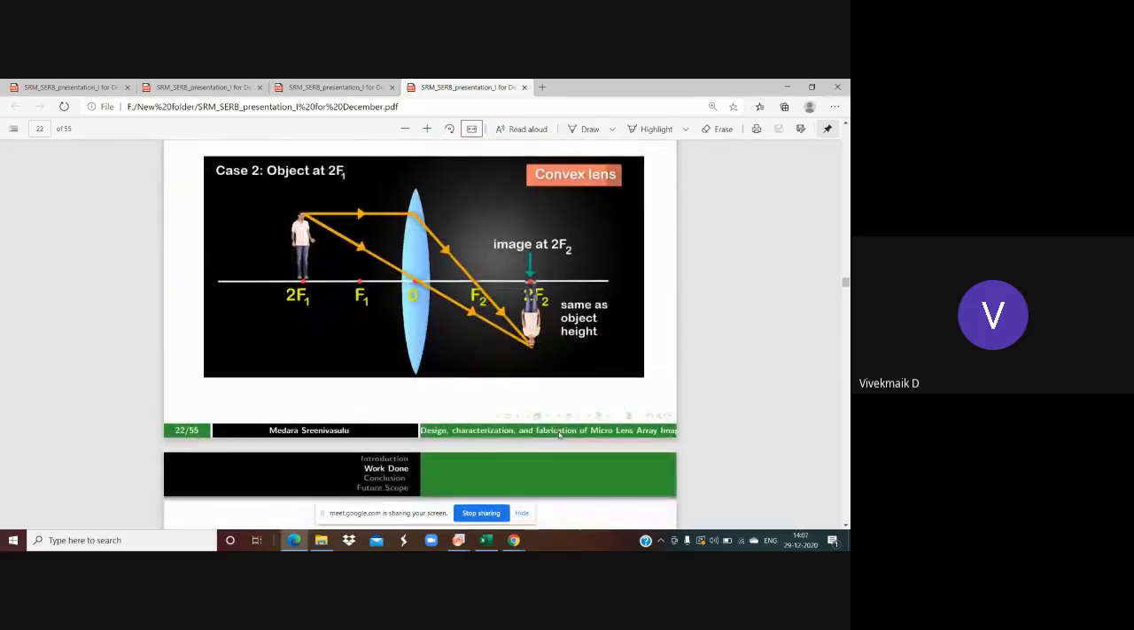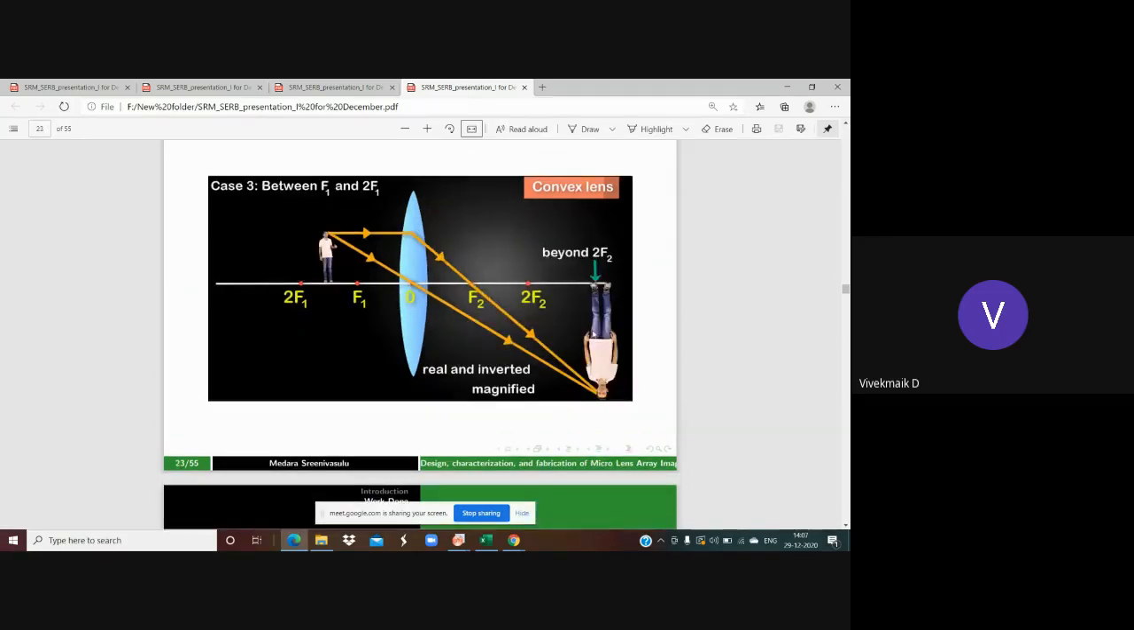The second case is when the object is exactly at 2F1. At 2F1 it is standing over there, then these rays are going to be converged through F2 at the point 2F2. That means the image is formed at 2F2, and the image height is exactly the same as the object height. This is the property of the image.